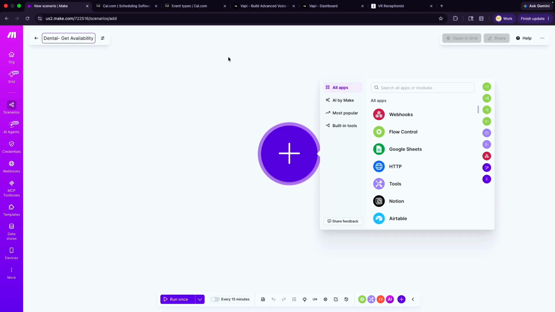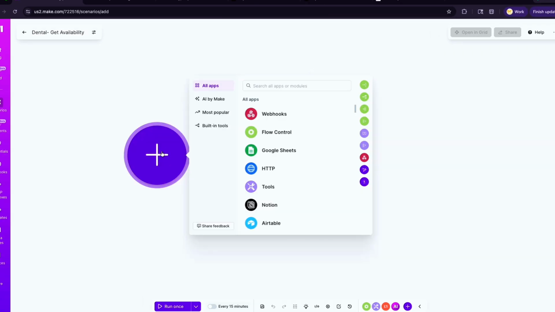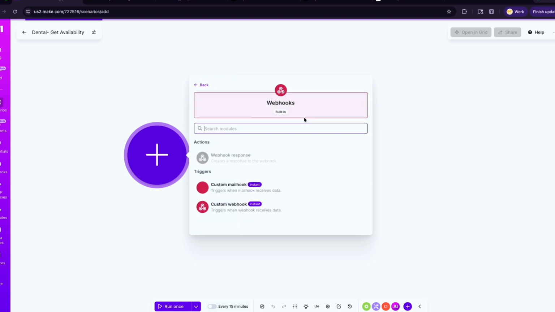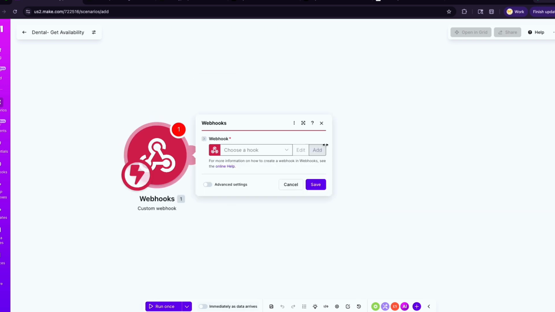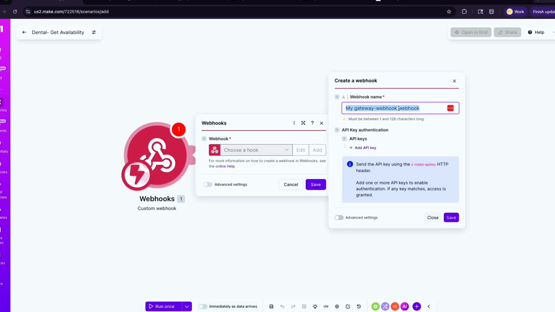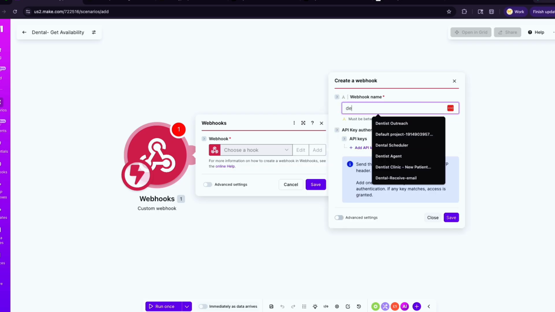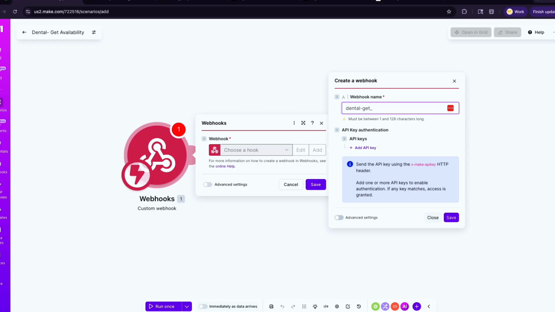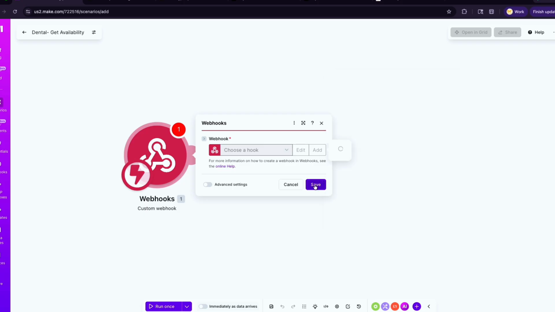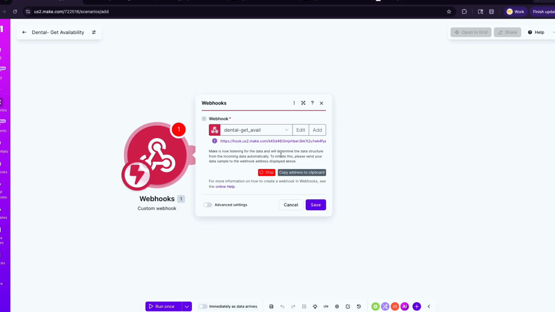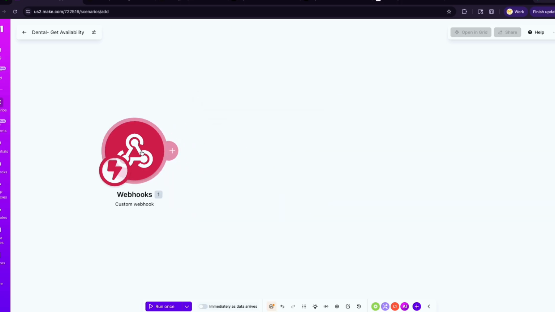First thing that you need in this scenario is a webhook. Now the webhook is going to be a custom webhook. Once you have that, you go to add and you're going to say dental get availability. We're just going to leave it like that. We don't need any API key for this, so we're going to save this. And basically you want to copy this and paste it somewhere. For now, you don't have to do anything. You can just leave it like that. We will set it up later.